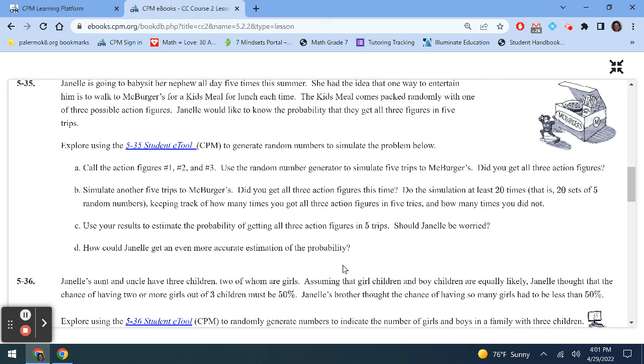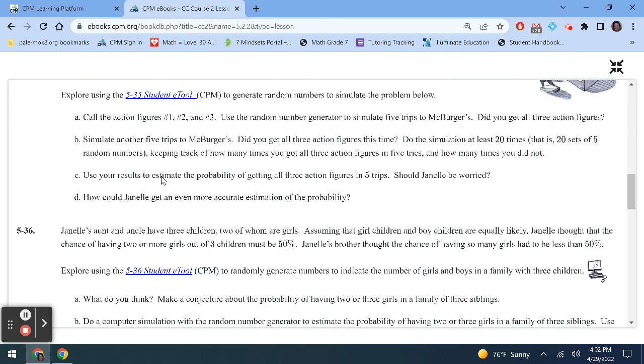The kids' meals come packed randomly with one of 3 possible toys. She wants to know the probability that they're going to get all 3 figures, all of those toys, in the 5 trips. So it has us explore using the student tool, and we're going to do that in just a moment. However, I want to make sure that we understand what's happening first.